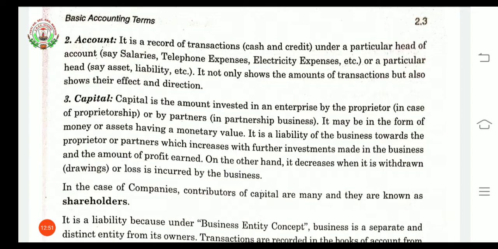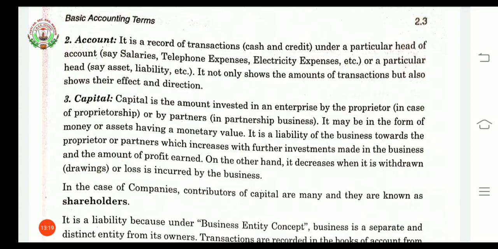Now this capital both increases and decreases. We'll see when it will be decreased and when it will be increased. Suppose a business has made some investments. From that investment and from the business itself they will earn some profit. This profit will increase the capital of the firm.